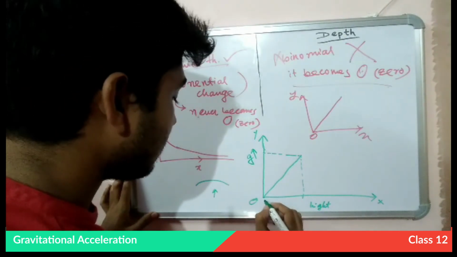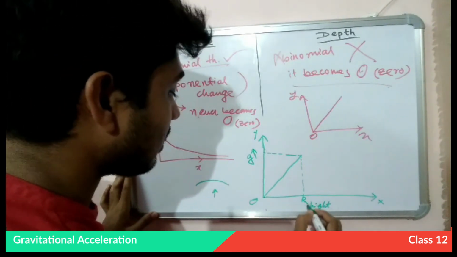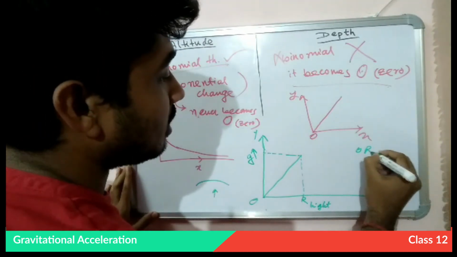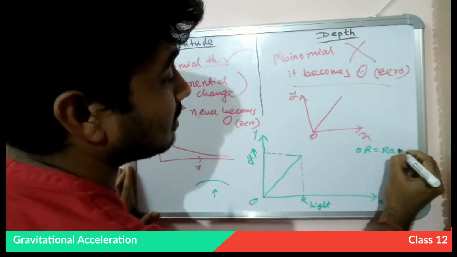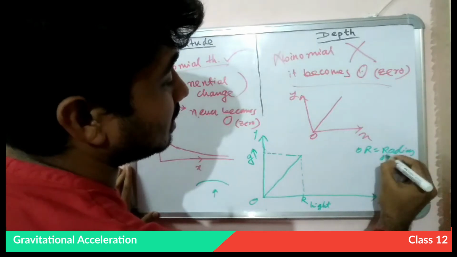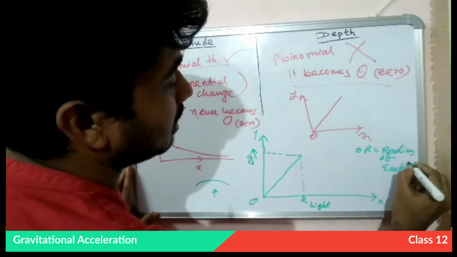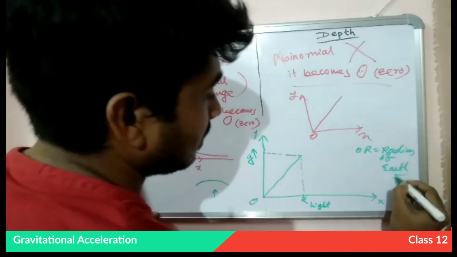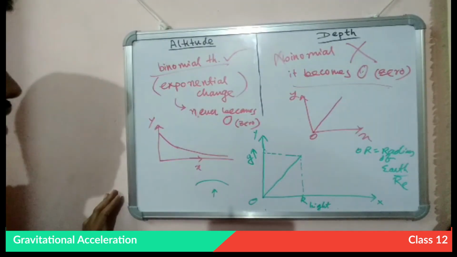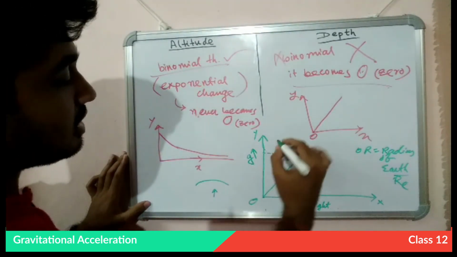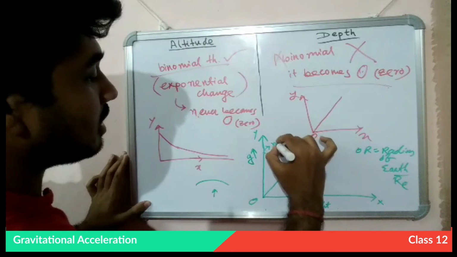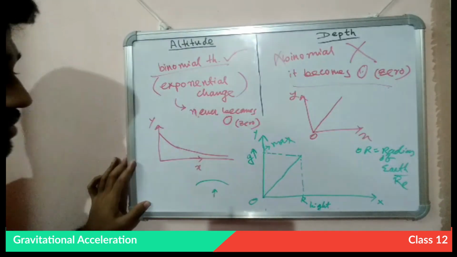It is a linear curve, and it will go to the maximum at the surface. Suppose this is R, so OR is the radius of earth, R_E, and this is the gravitational acceleration, and here it is maximum.